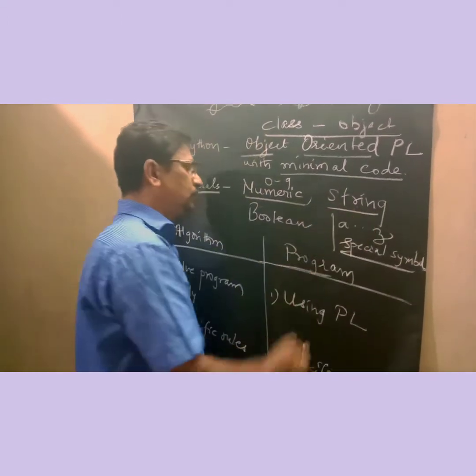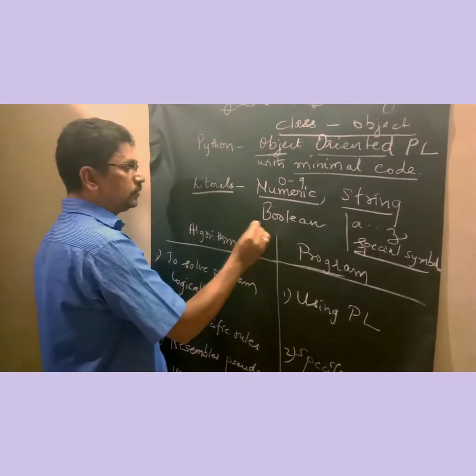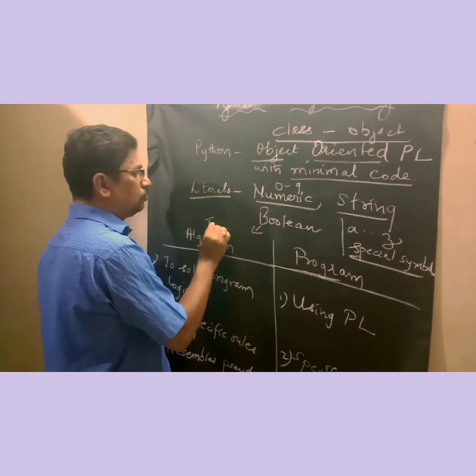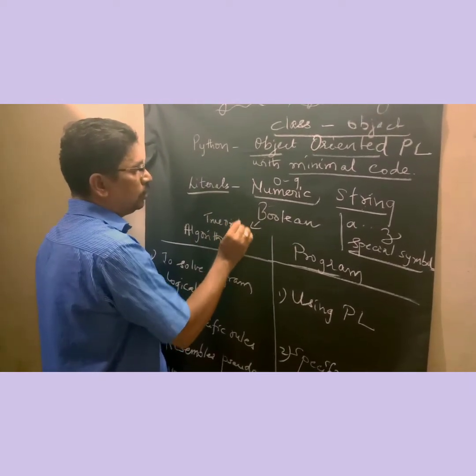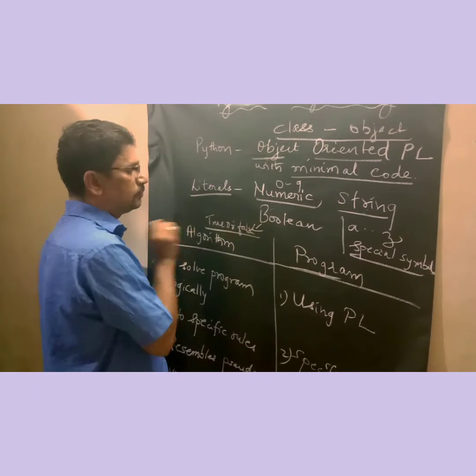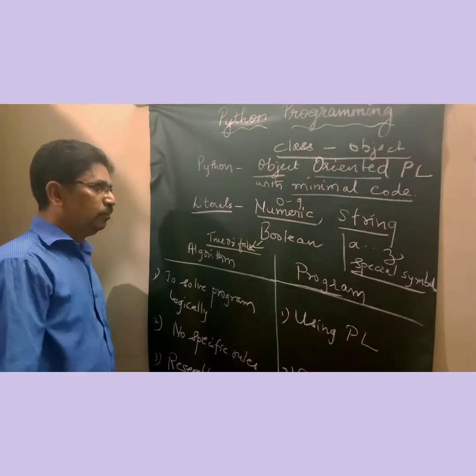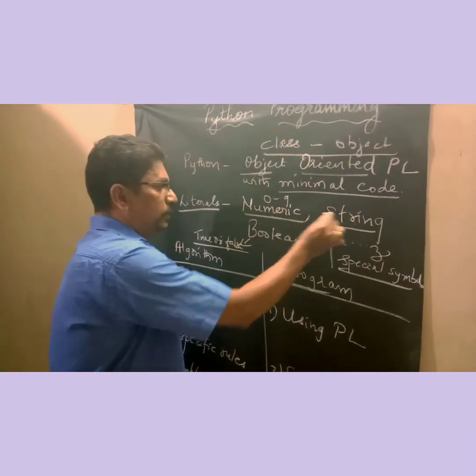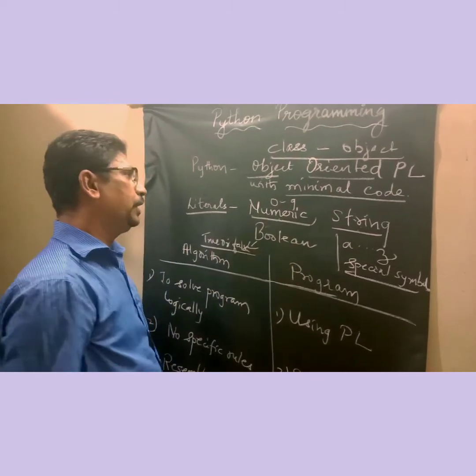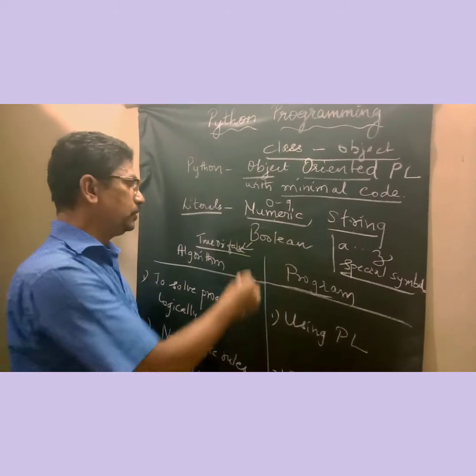So these constitute a string, and boolean is normally represented as true or false. So with the basic types numeric, string and boolean, we write the programming statements in Python.